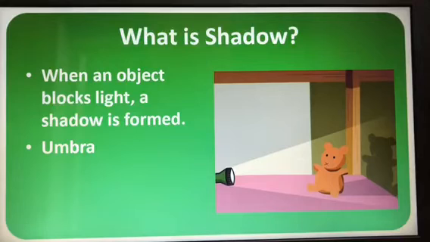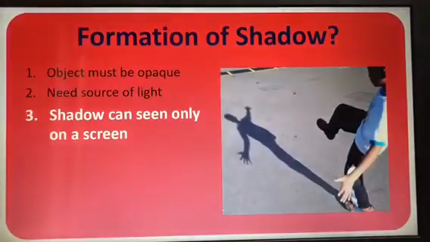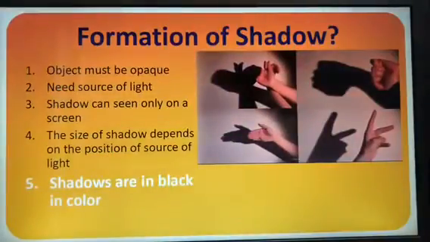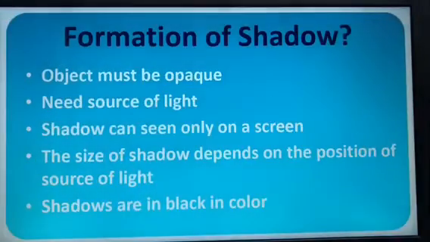What is a shadow? I told you. So what is a shadow? When an object blocks light, a shadow is formed, isn't it? Now can anyone tell what is a shadow? An object which blocks the light, a shadow is formed. When an object blocks the light, a shadow is formed. Okay, this is the formation of shadow. Point by point we have seen how it is formed, what all it needs to form the shadow.